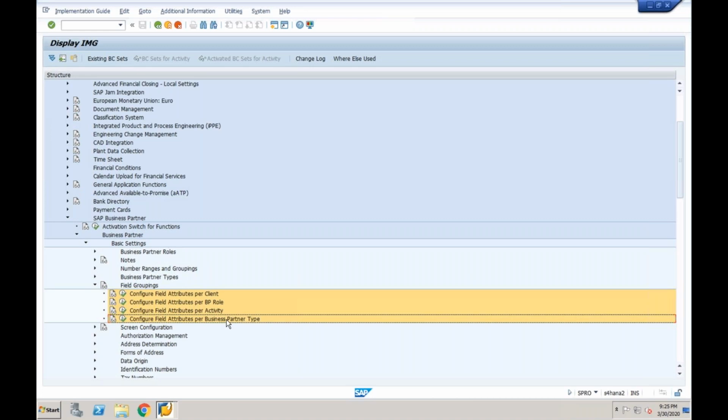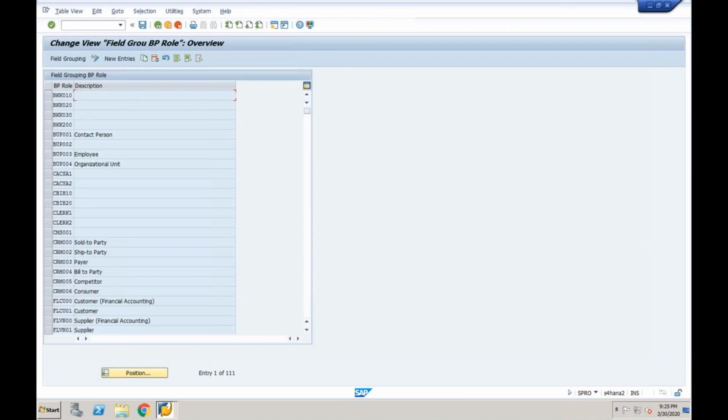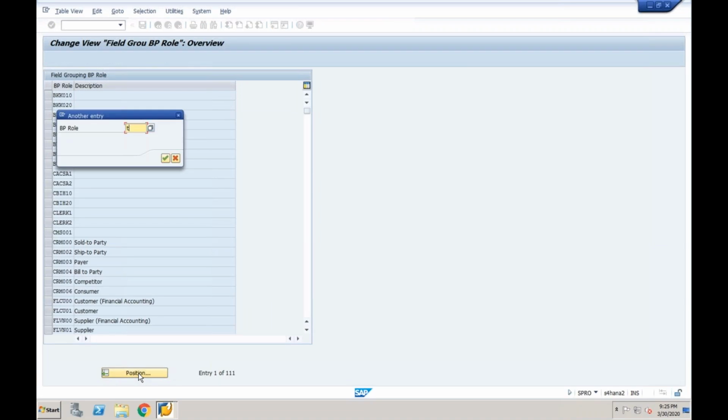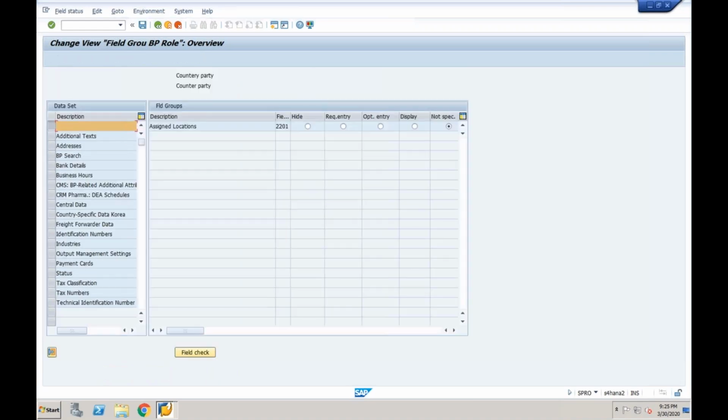What if I require some additional fields only in the counterparty? In that case, go to configure field attributes for each role category. Then what is the role of counterparty? TR0151. Okay, double click on that one.